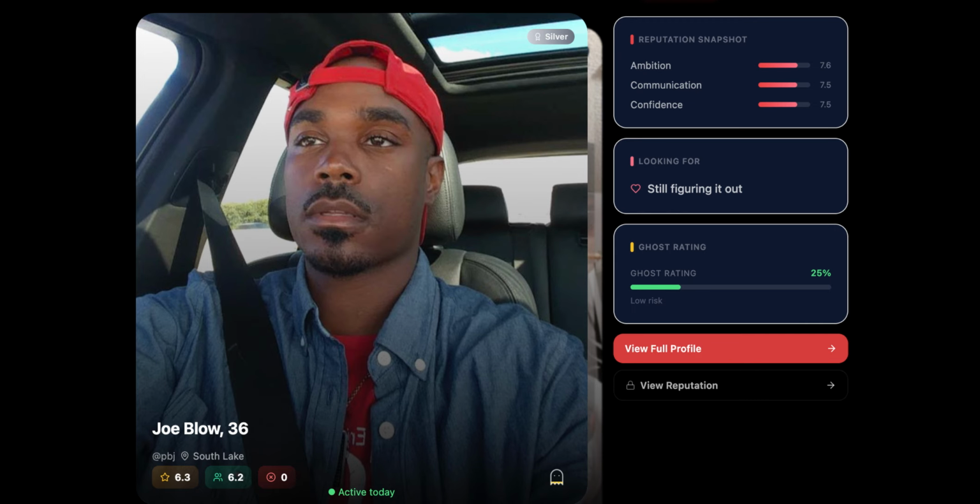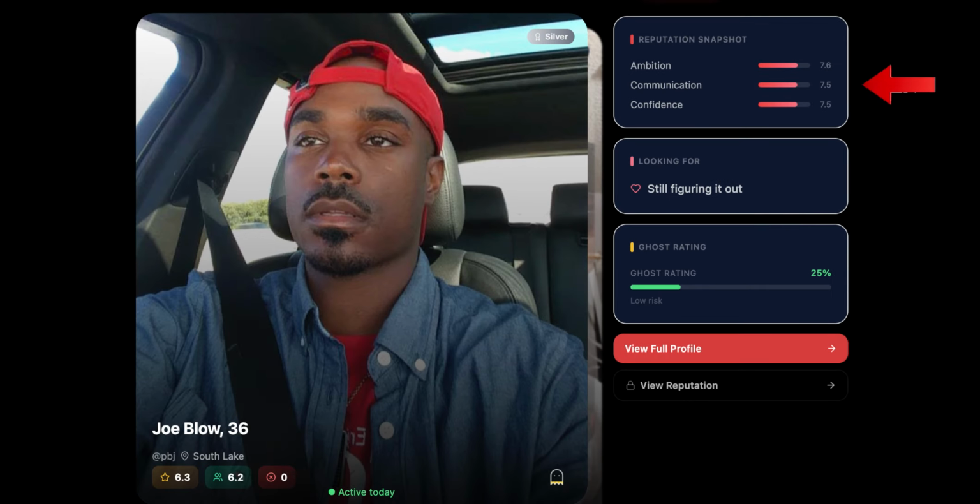Now over to the bottom right, you may notice a slight ghostly figure. This indicates how ghosty this user is. You can also see it represented here in this box. The higher the ghost rating, the worse it looks. There are more than a few ways that a user raises this through bad communication.